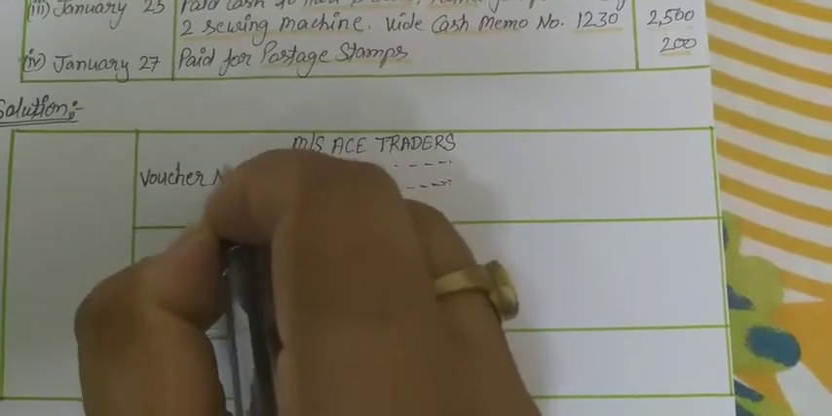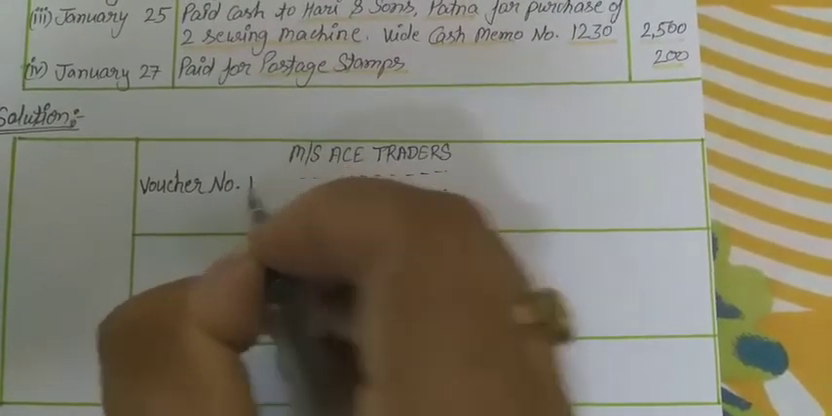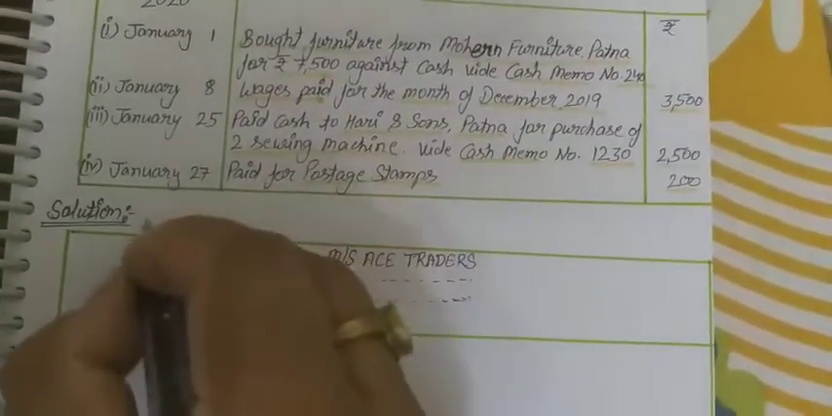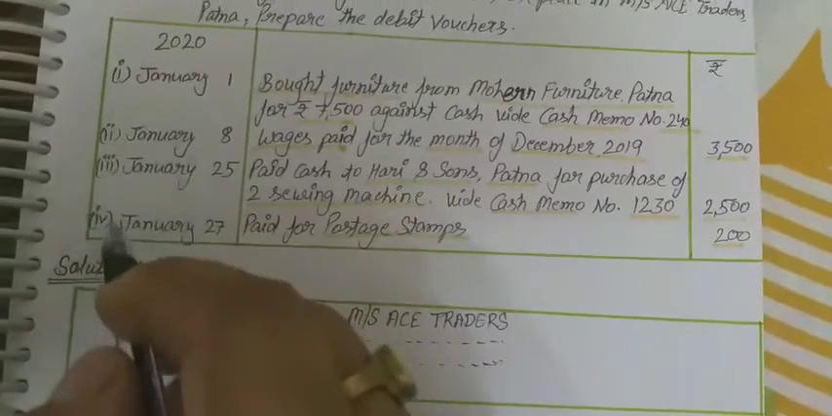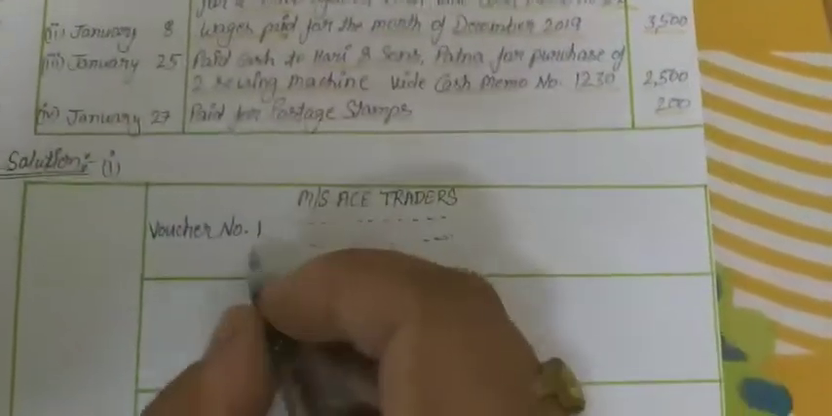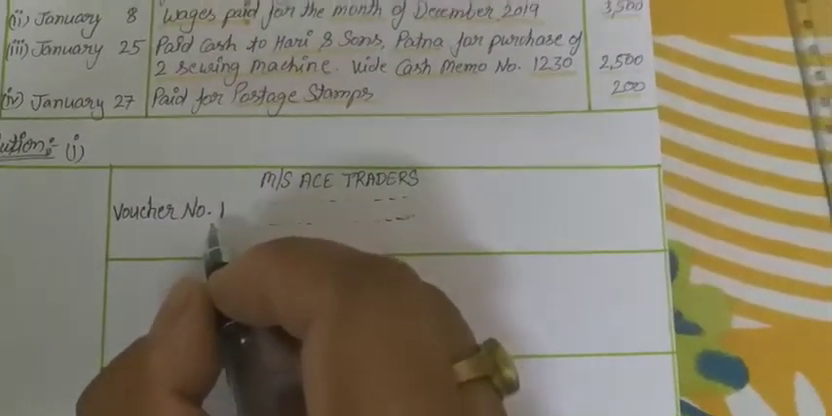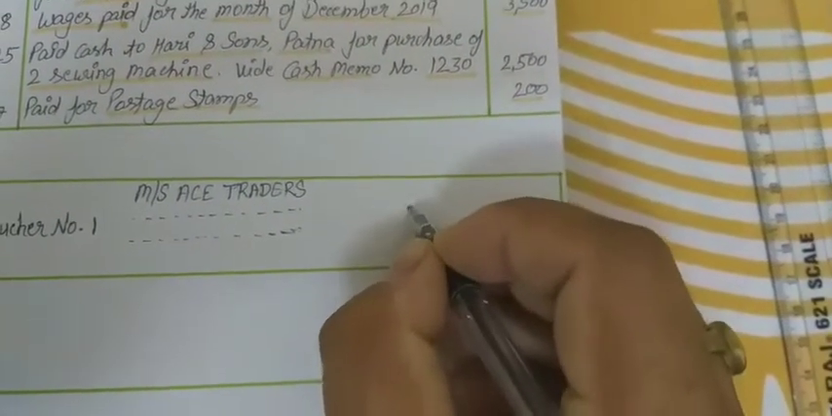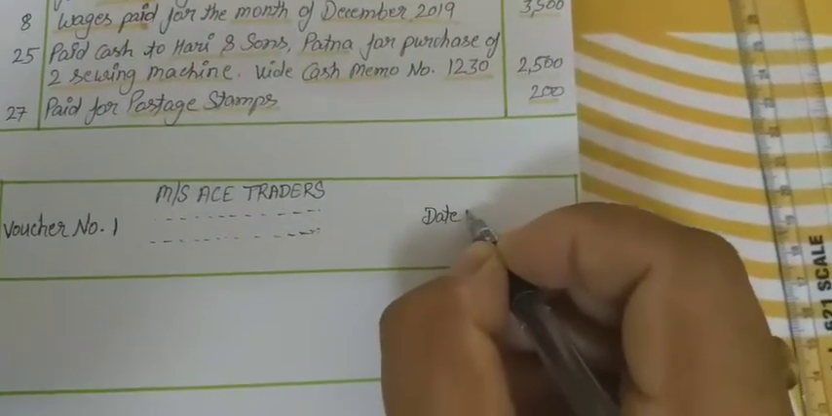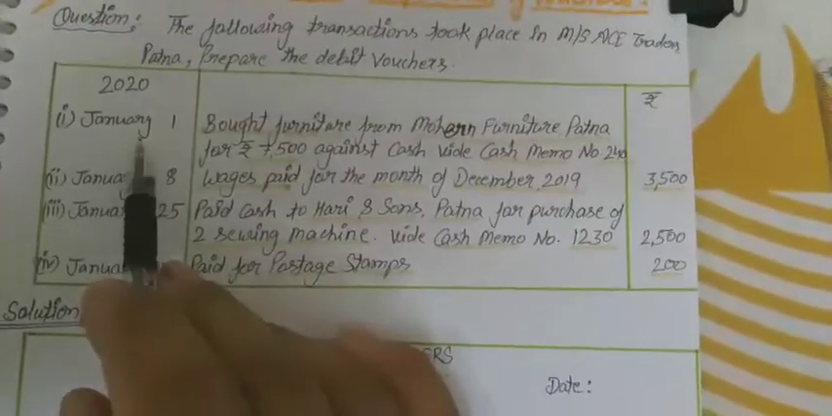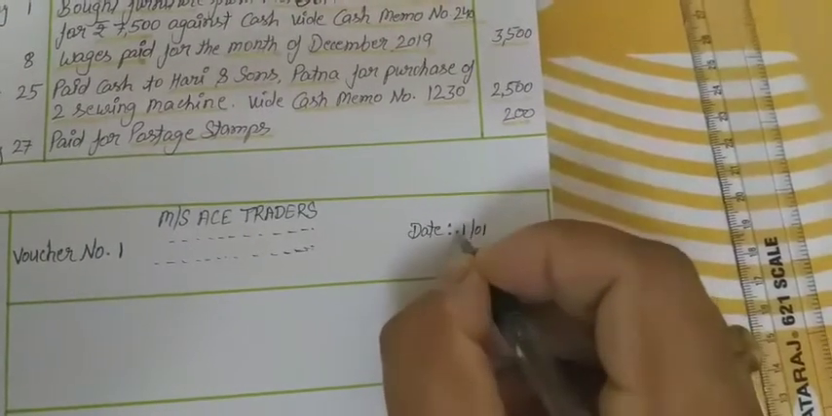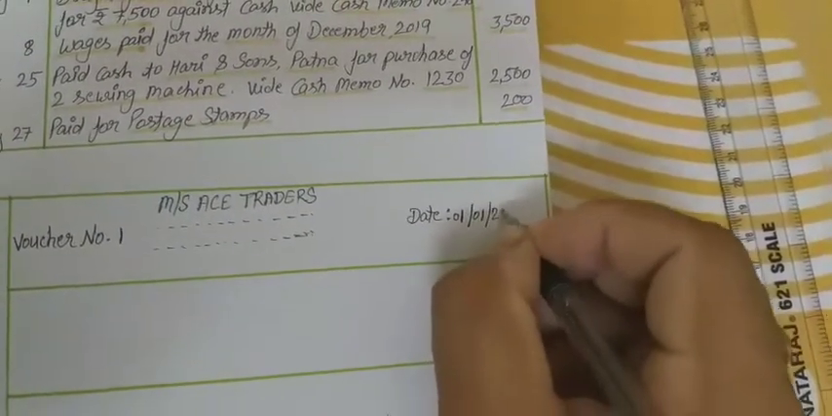voucher number. We have taken this voucher as the first number. Sequentially we can see, we are solving the first situation, so that's why we have given the voucher number one. Okay, and on the right side we have to mention the date, the date on which this voucher was prepared. So it was prepared on 1st January 2020.